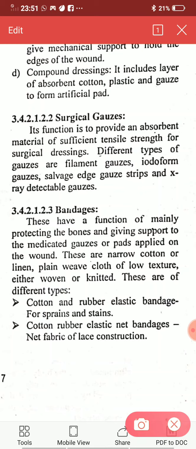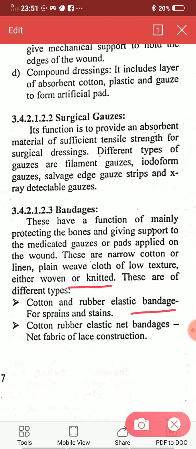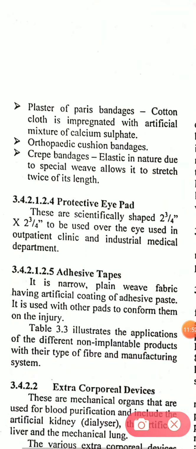These are narrow cotton or linen, plain weave cloth of low texture, either woven or knitted. These are of different types like cotton and rubber elastic bandages for sprains and strains, then cotton rubber elastic net bandages, net fabric of lace construction, plaster of Paris bandages.